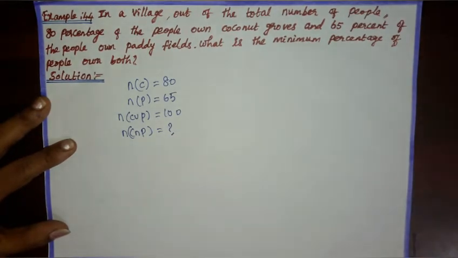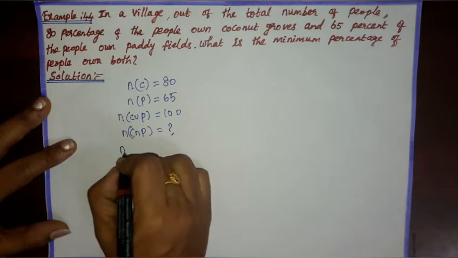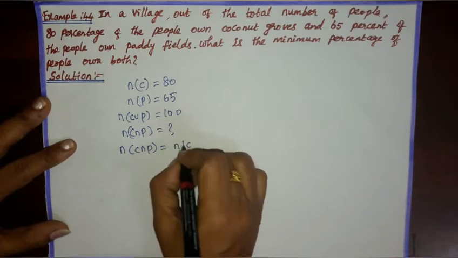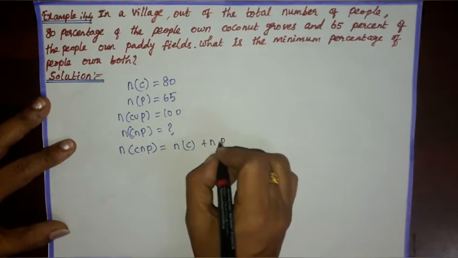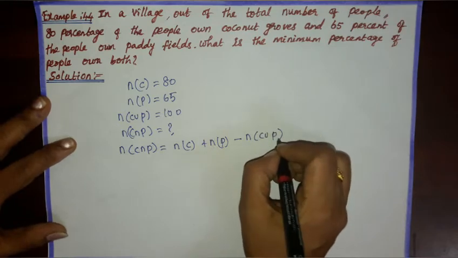By the rule of inclusion exclusion, n(C intersection P) equals n(C) plus n(P) minus n(C union P).